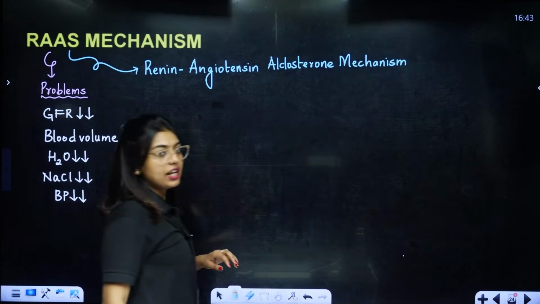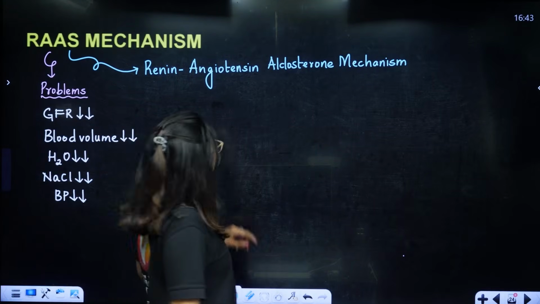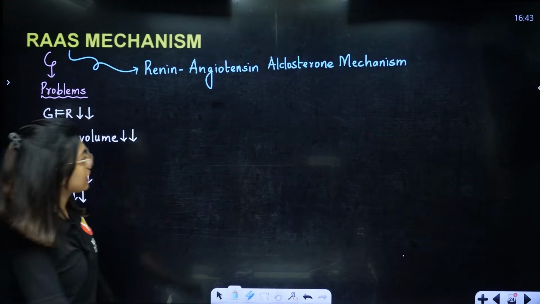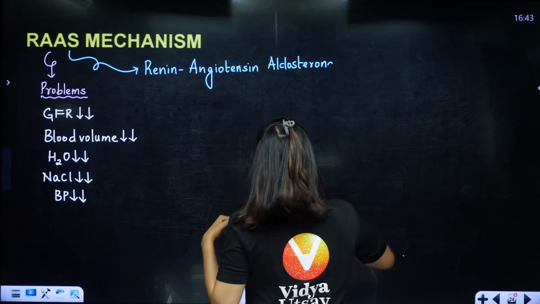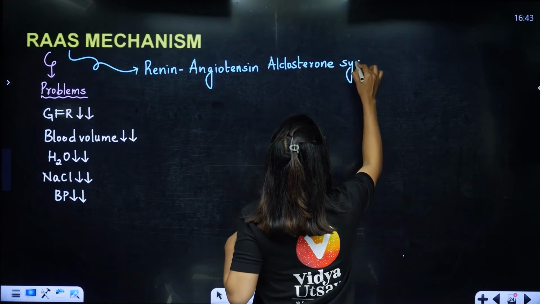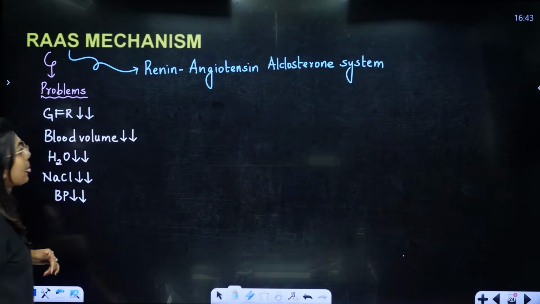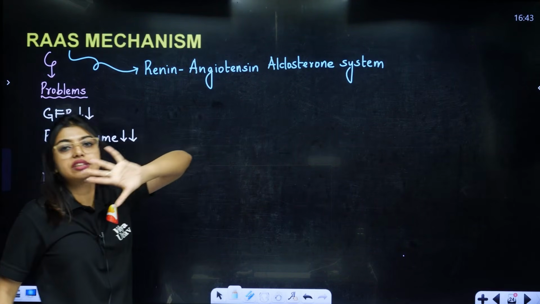Okay, I hope all of you are enjoying, all of you marked your attendance and full josh is there. Renin angiotensin aldosterone system. Not mechanism, students, system. S is for system. Okay, system. This is the full form. Clear? Now, renin we understood. What is this angiotensin, aldosterone, everything we are going to understand.